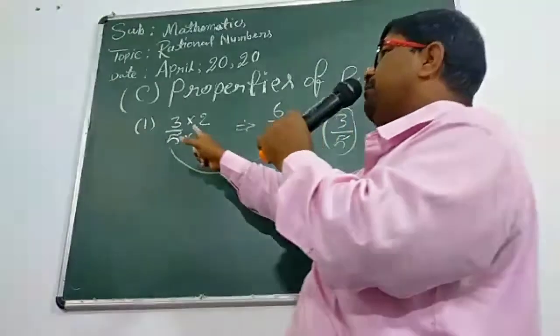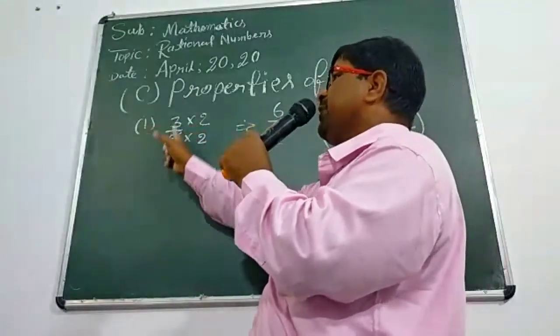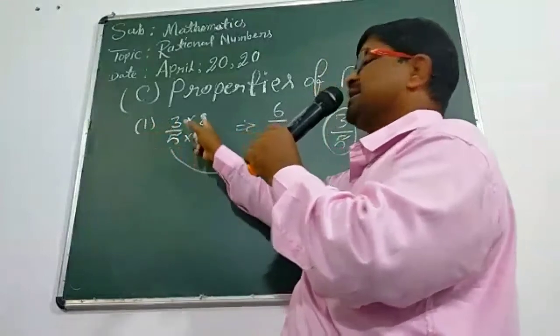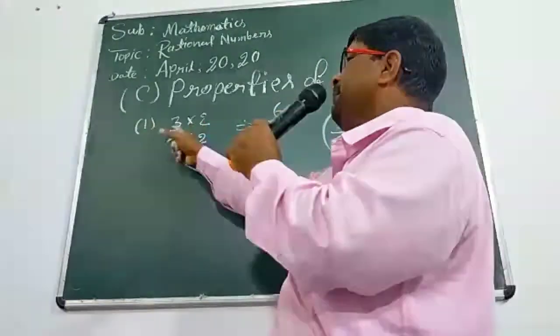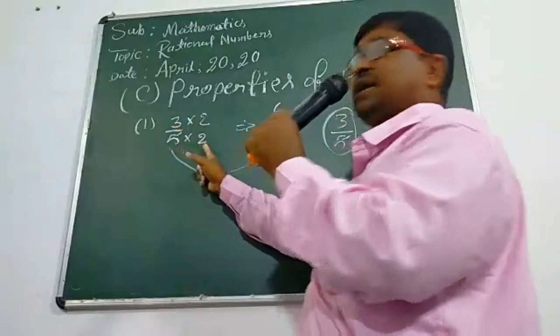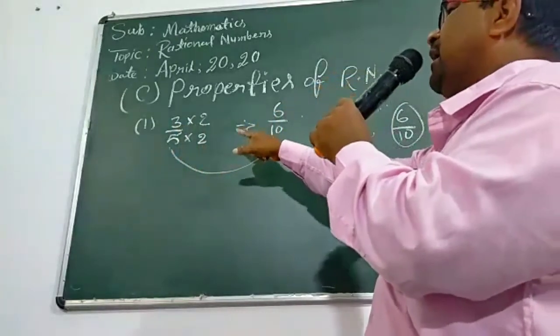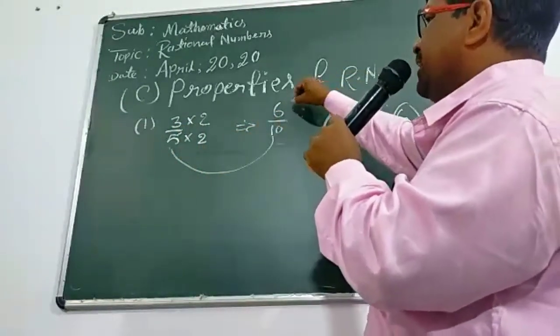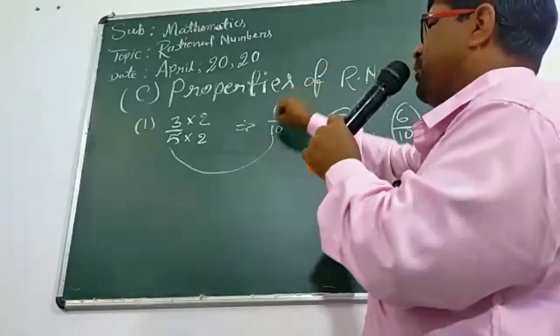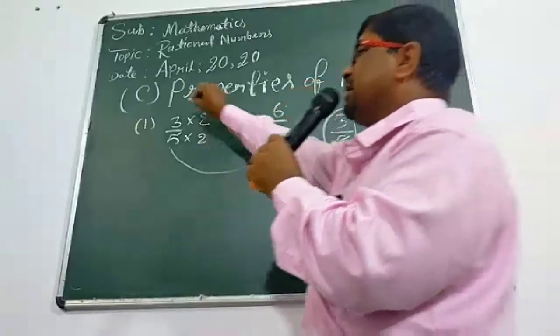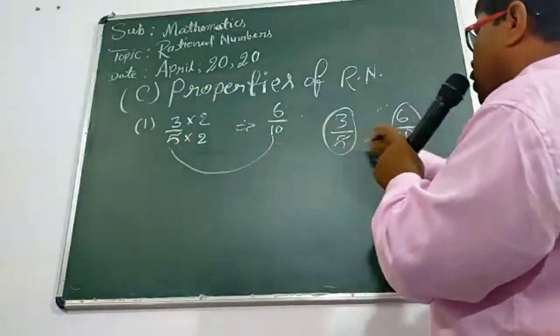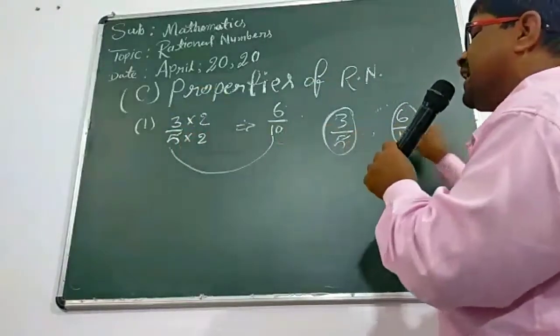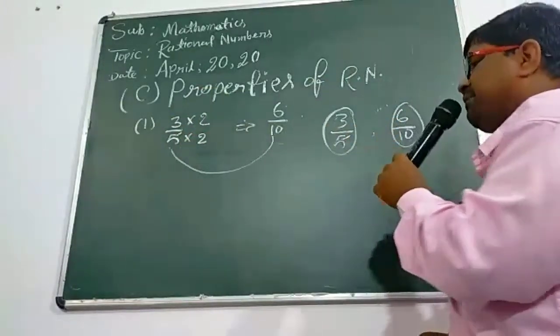So, I am multiplying both the numerator and denominator by the same number, 3 multiplied by 2 and 5 multiplied by 2, and after this we are getting 6 upon 10. 6 upon 10 is also rational, 3 upon 5 is also rational, both are rational here. And what is its difference?